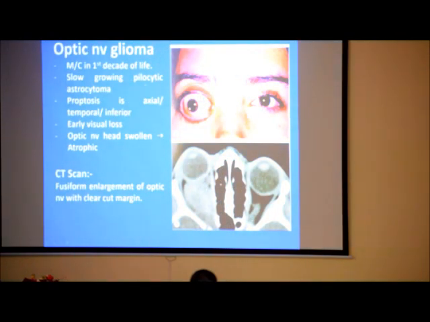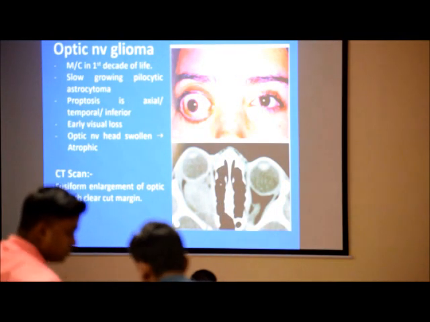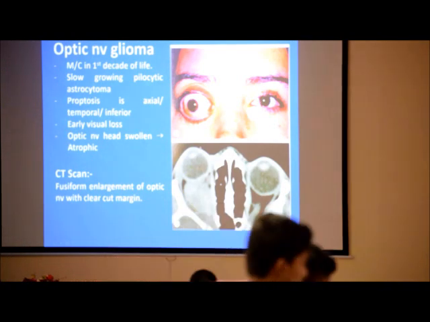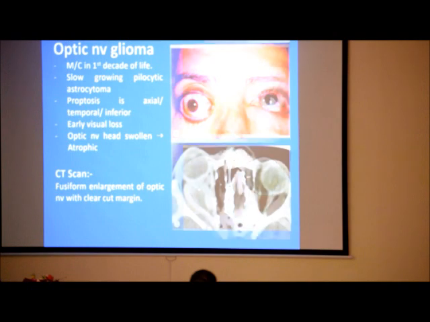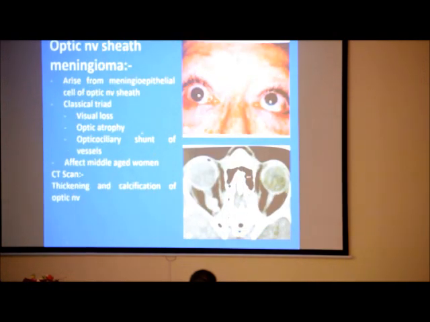Optic nerve glioma, there is axial proptosis, most common in childhood, and on CT scan there is fusiform dilatation of the optic nerve. In optic nerve sheath meningioma, there is the classical triad of visual loss, optic atrophy, and opticociliary shunt vessels. Most common in middle-aged women. There is thickening and calcification of the optic nerve.